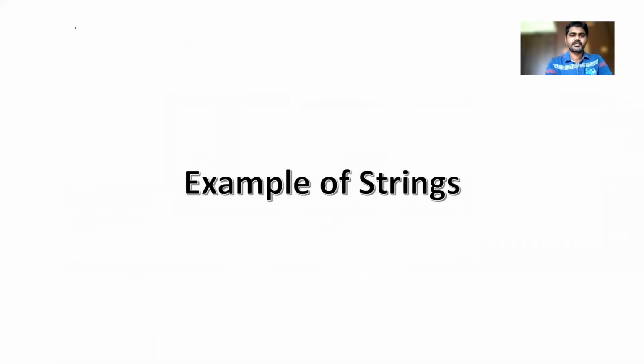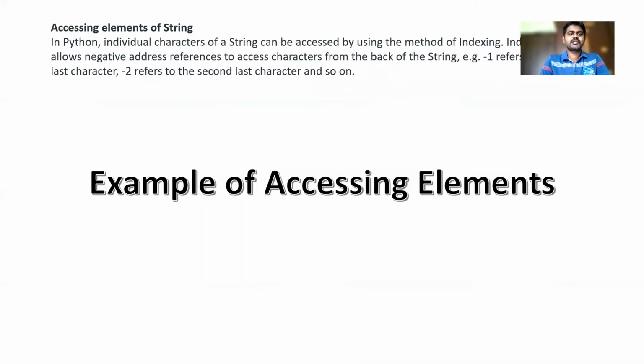So that was an example of strings which I showed you. Now, accessing elements of a string. In Python, individual characters of a string can be accessed using indexing. Indexing is used with square brackets. For example, if I store Praveen in A, then A of 0 is P, A of 1 is R, A of 2 is A, like that. Coming to -1, -2, -3, it's exactly the reverse of the string.